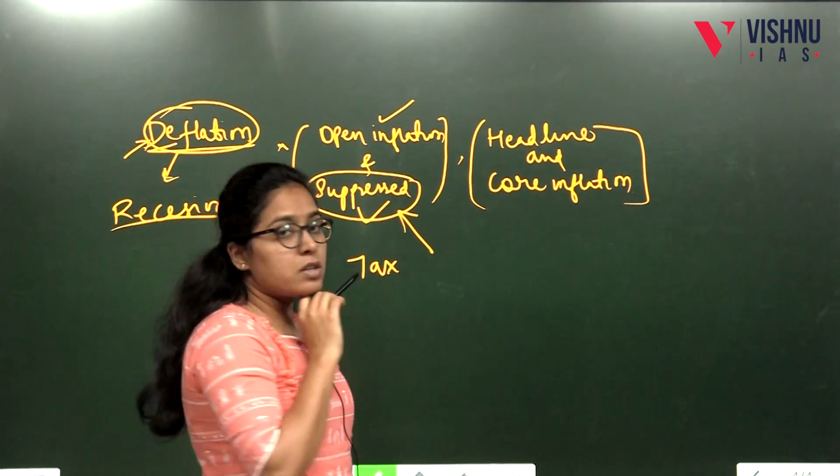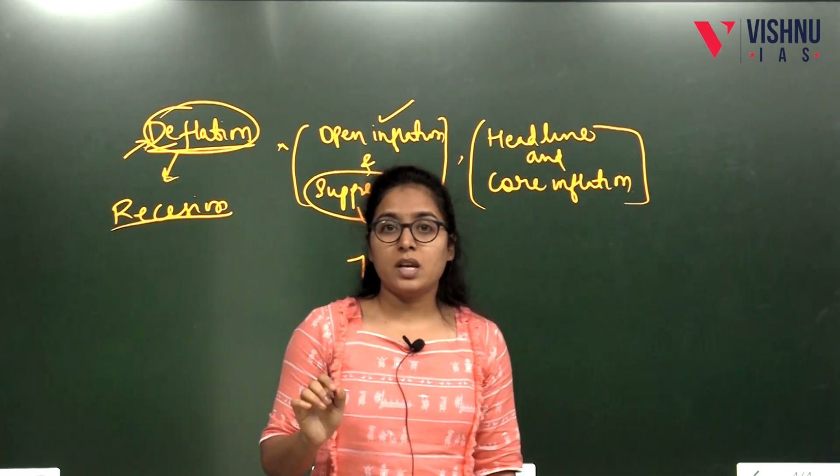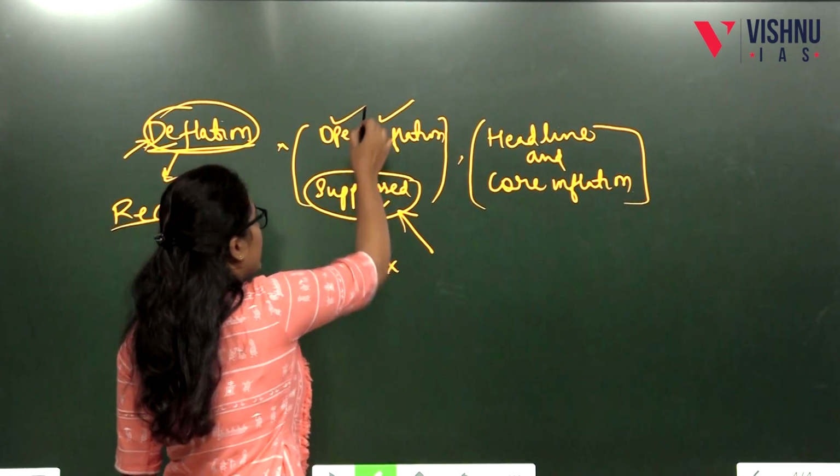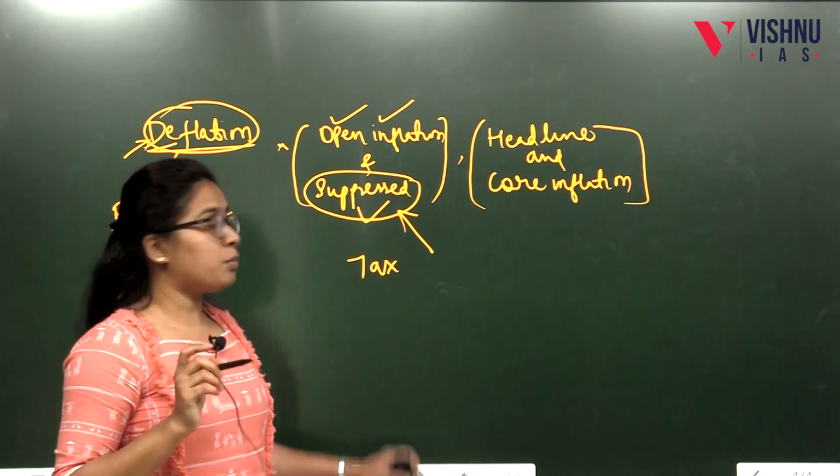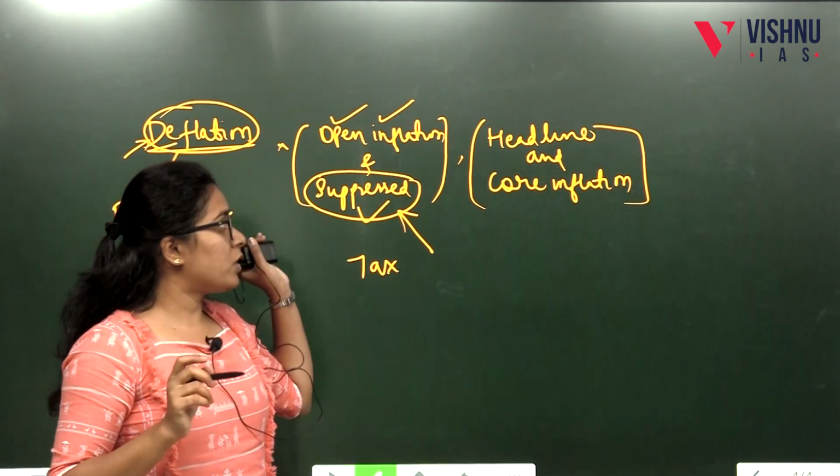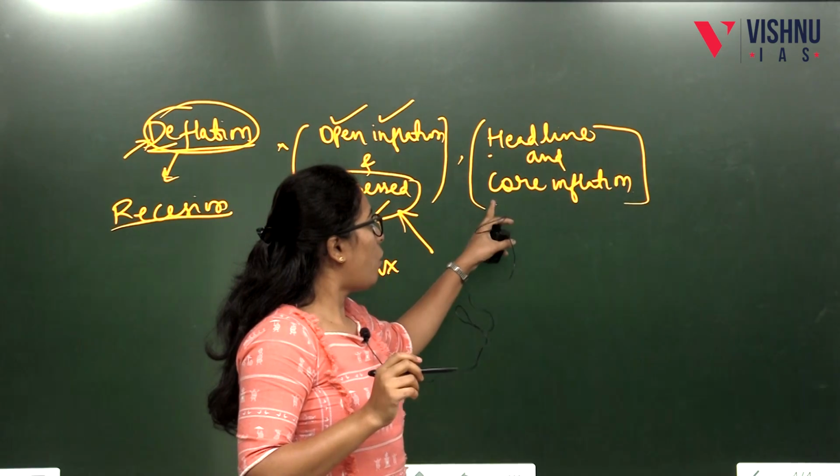And then if it does not control the inflation or does not suppress the inflation, it will become open inflation. That is the difference between open inflation and suppressed inflation. Then headline inflation and core inflation.